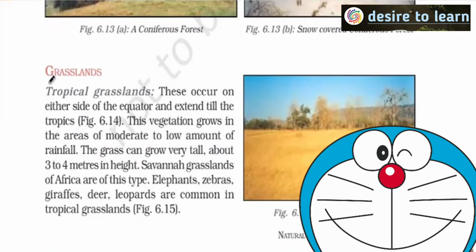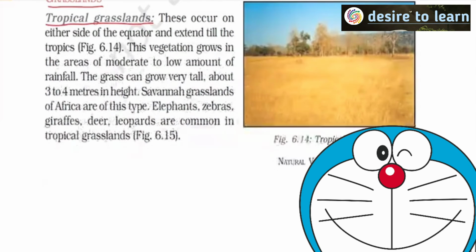Next, we have to look at grasslands. What are these? The meaning of this is very simple. See, if you have heavy rainfall throughout the year, you get evergreen forest. If there is a dry period, we call it deciduous forest. But if the rainfall is very less, usually you find grasslands. And these grasslands are divided into two. One is tropical grasslands, another one is temperate grasslands.